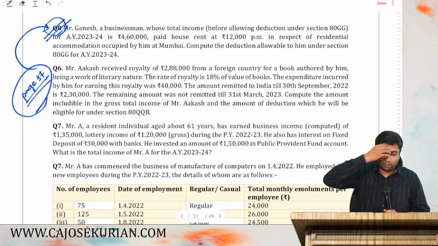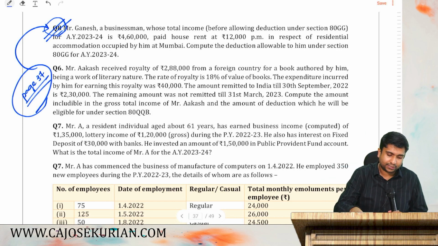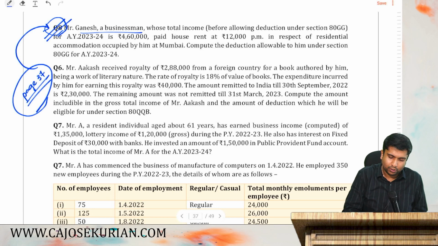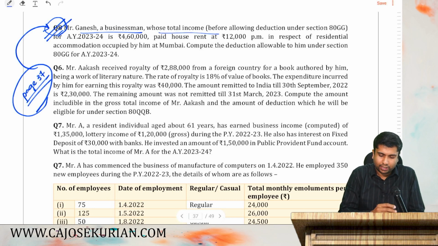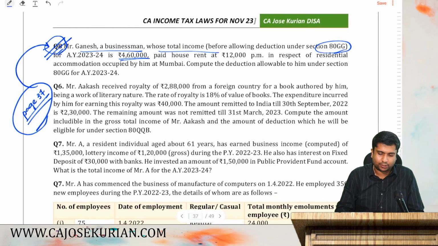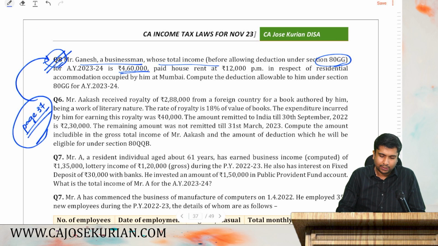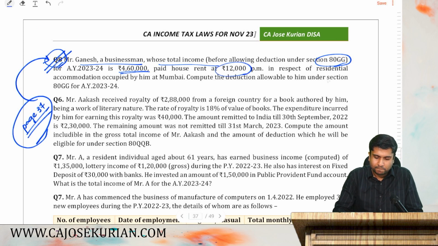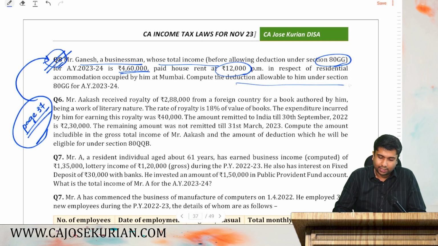So let's solve that question together, friends. I'll read the question. Mr. Ganesh, a businessman whose total income before allowing deduction under 80GG for assessment year 23-24 is 4,60,000, paid house rent of 12,000 per month in respect of residential accommodation occupied by him at Mumbai. Compute the deduction allowable to him under section 80GG for assessment year 23-24. So let's compute it together.